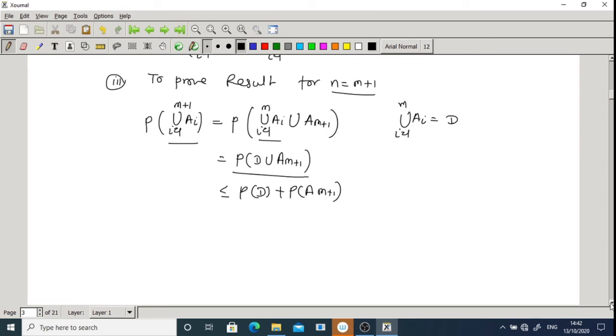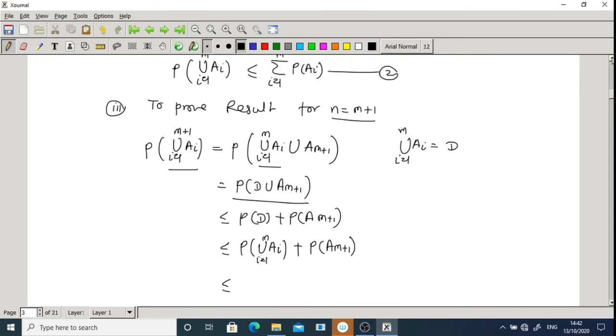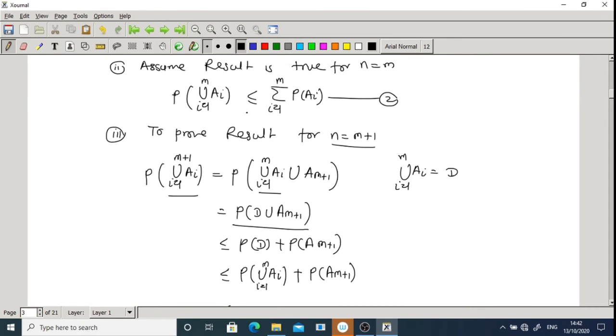So we already proved the result for 2 events. So which is less than or equal to probability of, what is your D? D is union over i going from 1 to m of Ai, plus probability of A(m+1), which is less than or equal to, by equation number 2, probability of union over i going from 1 to m of Ai is less than or equal to this term.